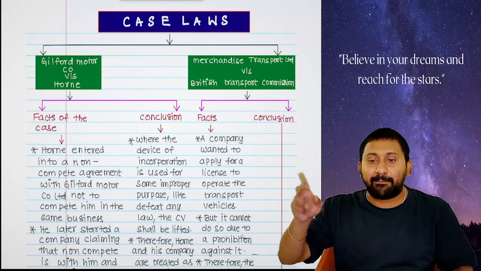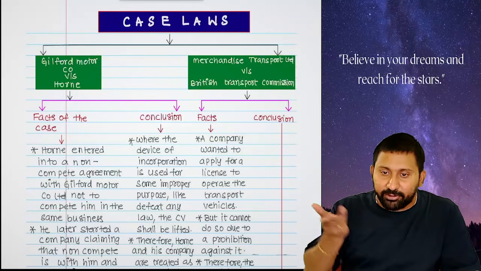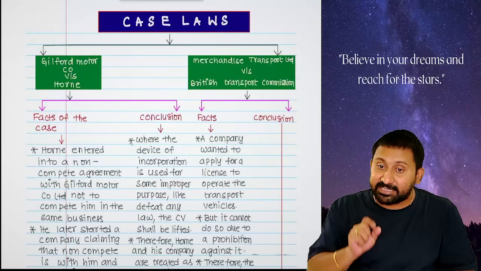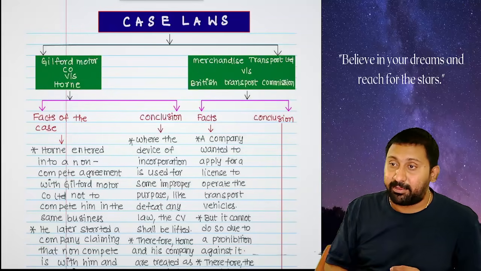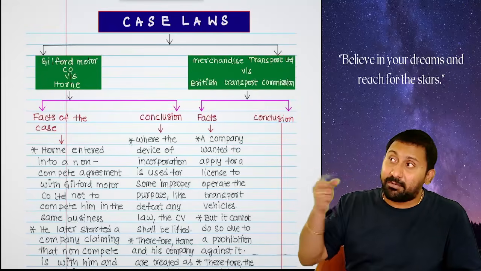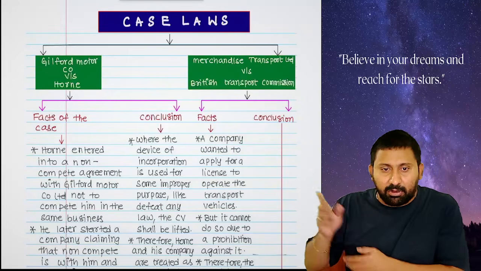Later he started a company with the same automobile business. Then they said, how can you start? You took money, you signed agreement. He said that agreement was signed by me, but I am doing business in the name of company. Therefore, what is the meaning? Company and me are treated as different, no? Therefore, you entered agreement with me, not with the company.